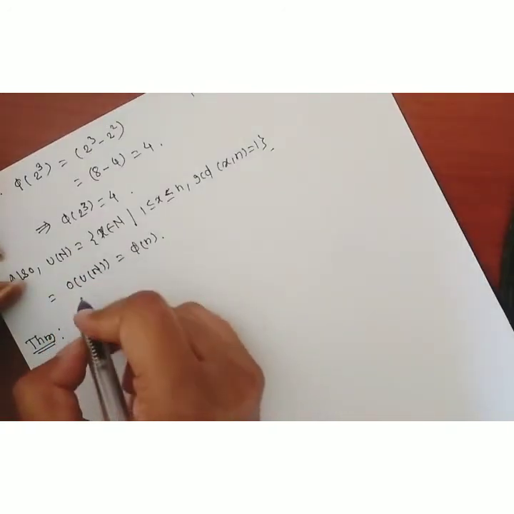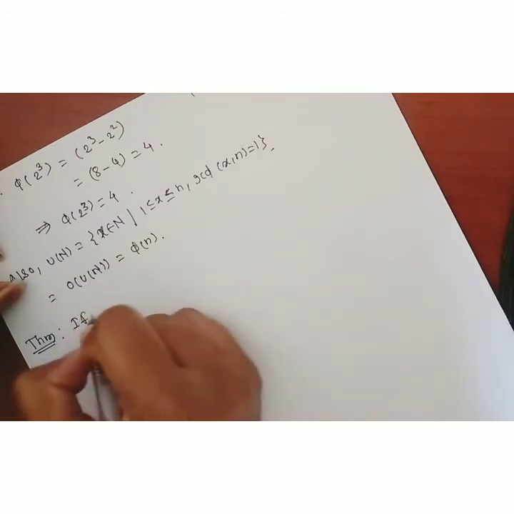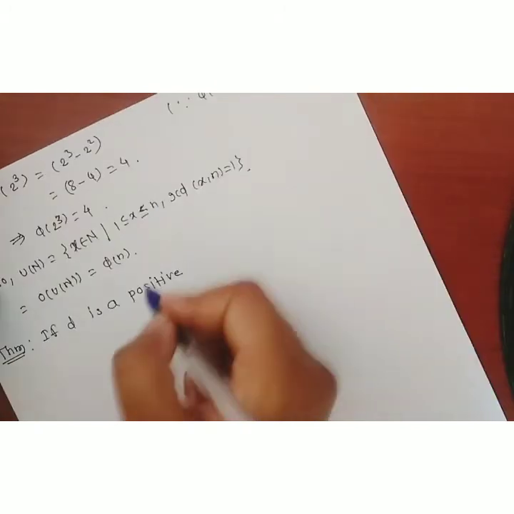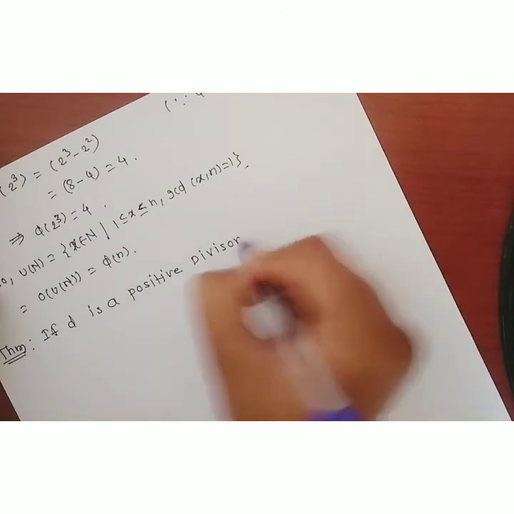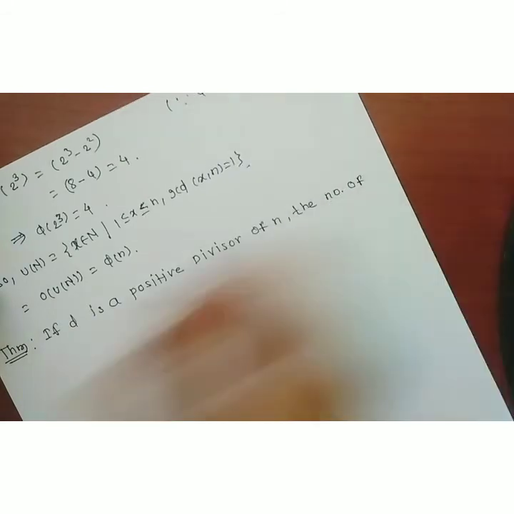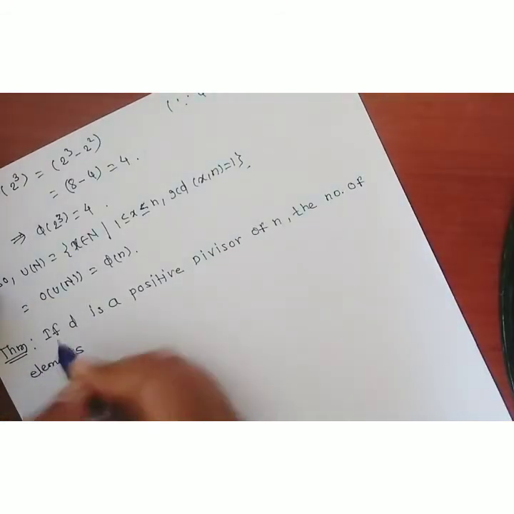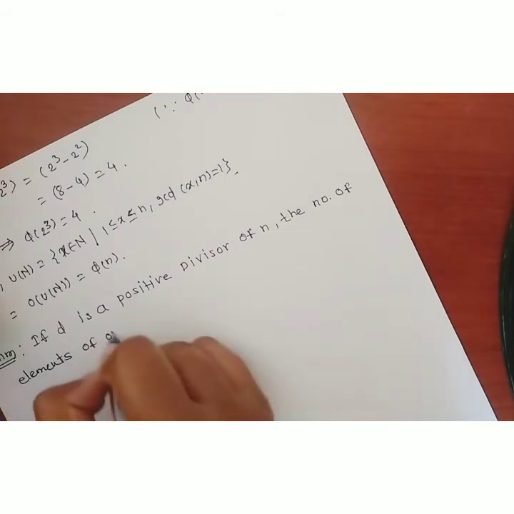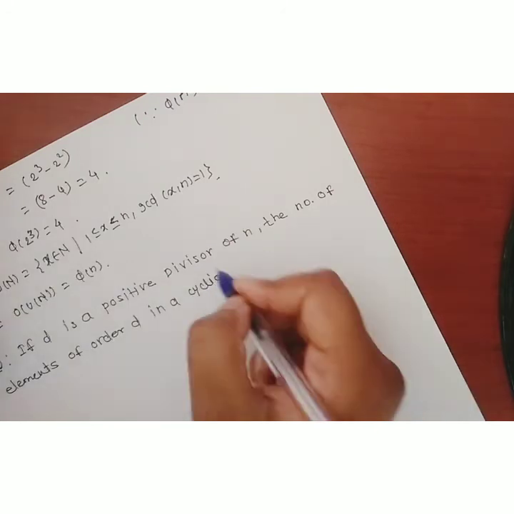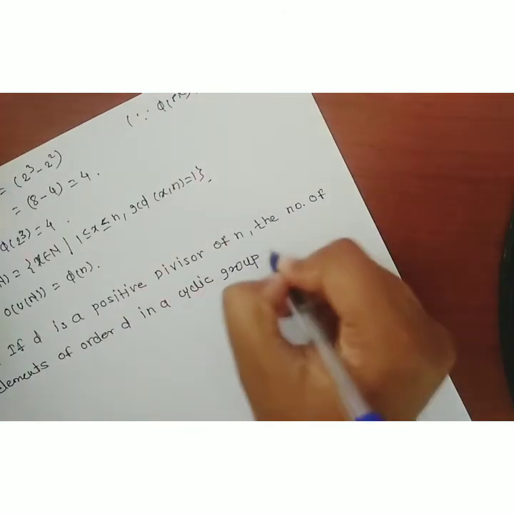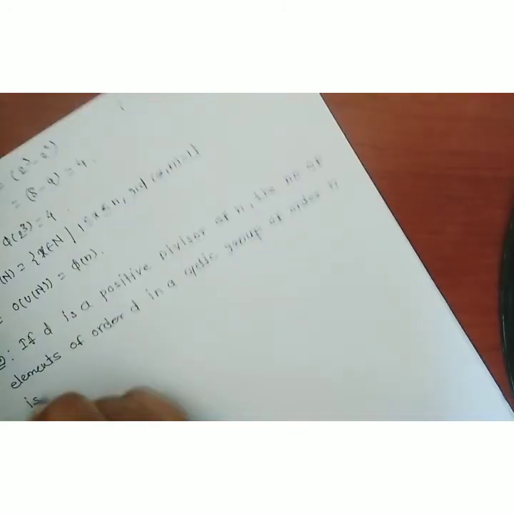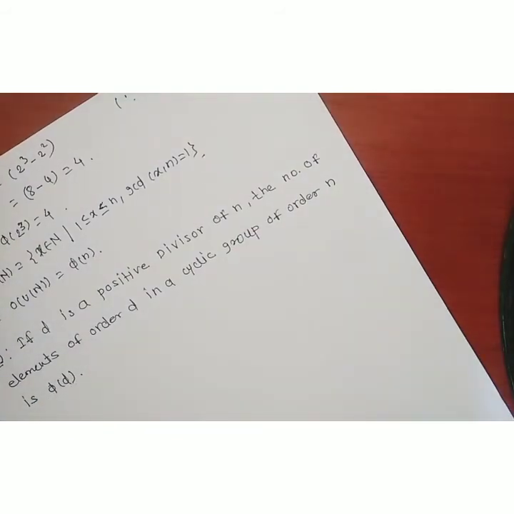If D is a positive divisor of n, the number of elements of order D in a cyclic group of order n is phi of D.